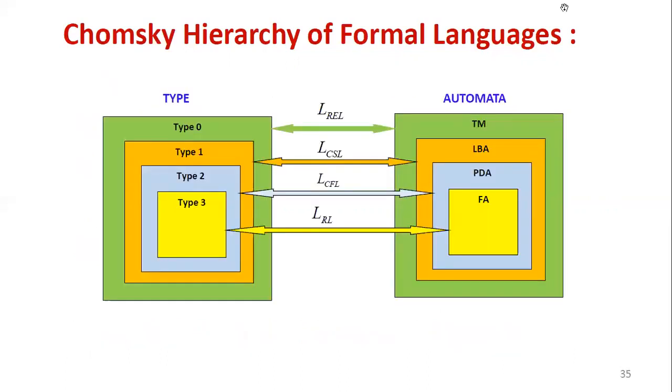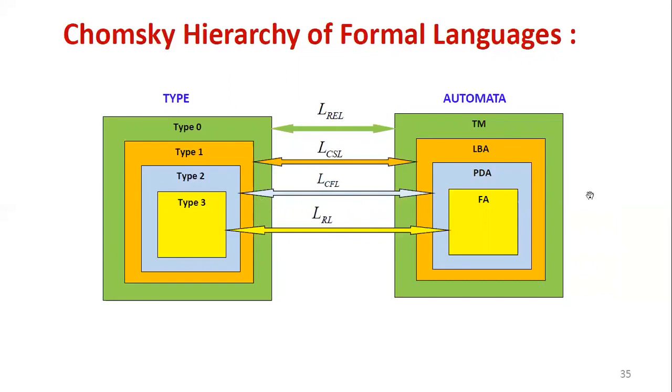See this diagram. It contains two parts. The left side consists of various types of the formal languages, and the right side contains its automaton or acceptor. In the middle, the respective types and automata are connected. Their language names are represented here. For grammars, you can refer to the table.